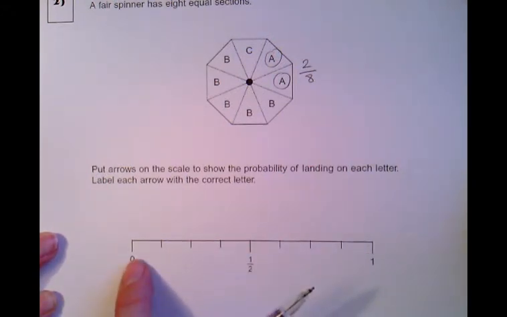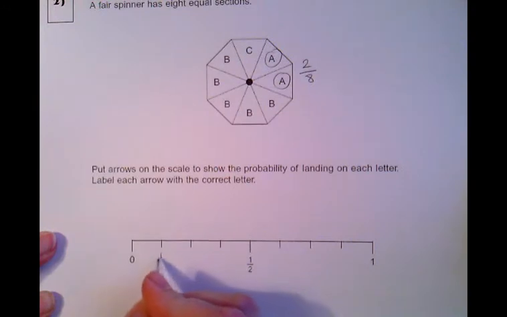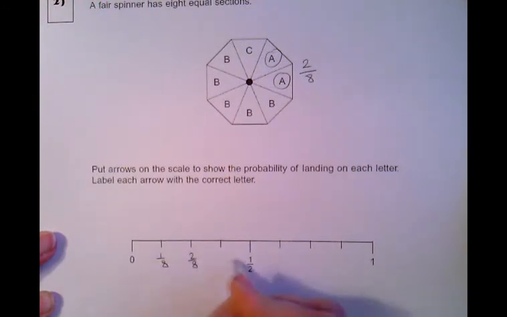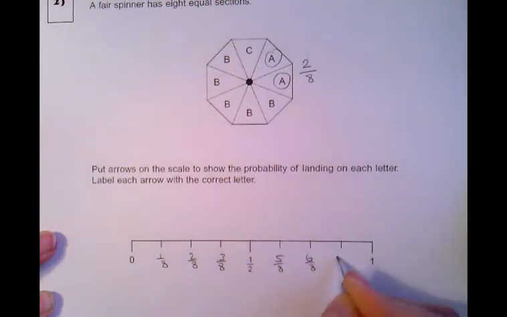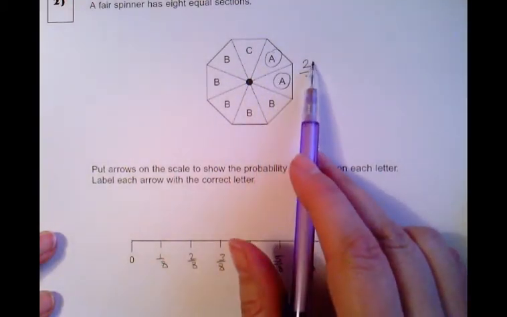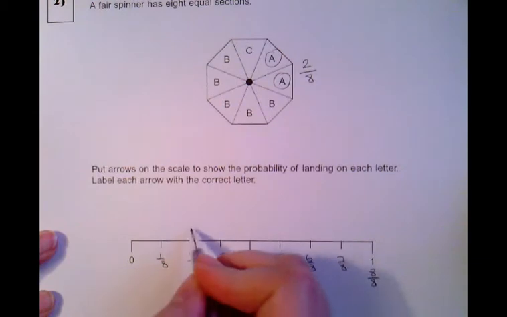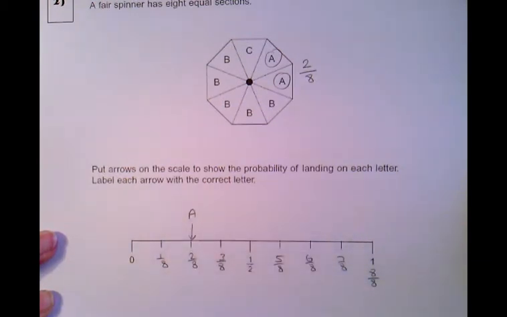So it's already split up into 1 out of 8, 2 out of 8, 3 out of 8, then that's 4 out of 8 or half, 5 out of 8, 6 out of 8, 7 out of 8, and then 1 would be 8 out of 8. So an A, there's 2 chances of you getting an A out of 8. So that would be an A in there.